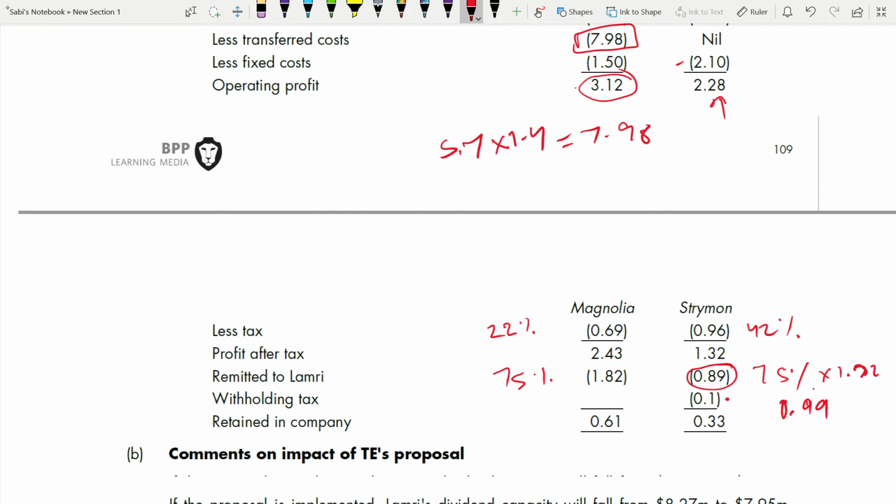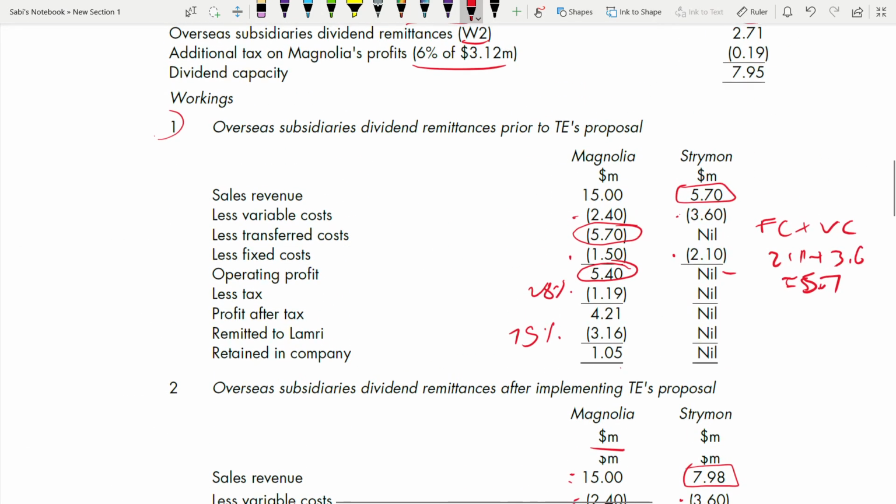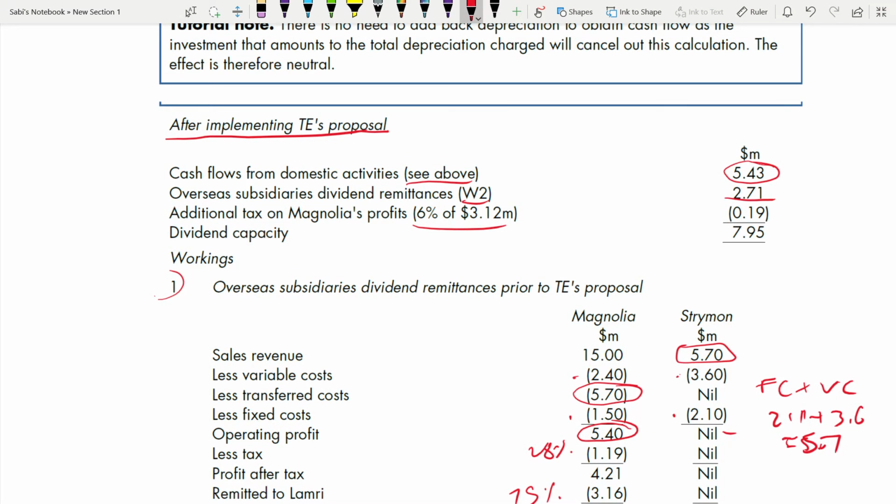Right? Because 0.99 minus 0.1 will be 0.89. So your remittance will be 0.89, and your withholding tax at 10% will be 0.1. It will be deducted, right? So when you take the total amount of remittance, from Magnolia it is 1.82 and from Strymon it will be 0.89. Add both, you should get 2.71, right? 2.71. Add it.